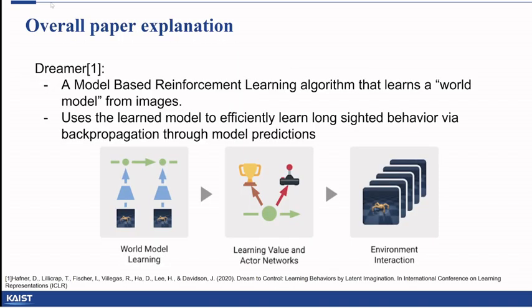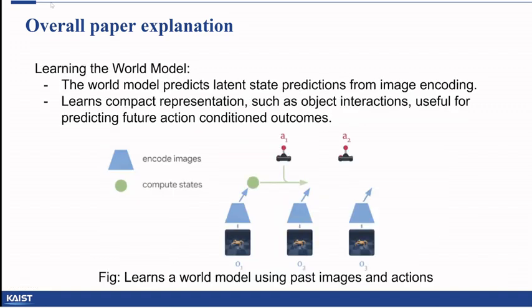Dreamer is a model-based reinforcement learning algorithm where the training objective is to learn a model, also known as a world model, and learn value and actor networks trained on the future prediction of the world model. The trained actor network then interacts in the environment. I like to think of the world model as a nonlinear state estimator and the actor policy as a nonlinear optimal control law.